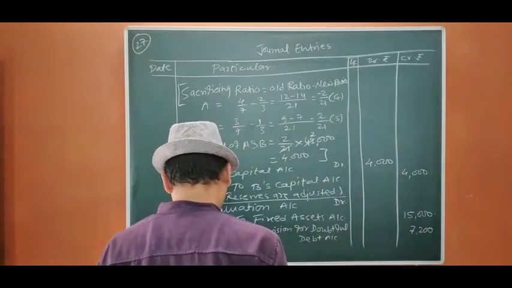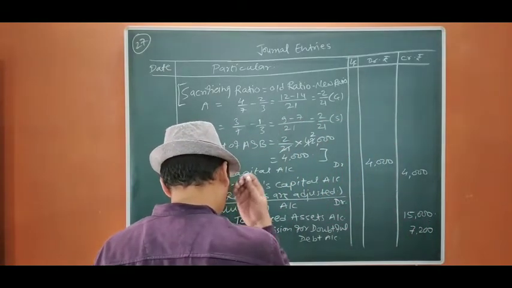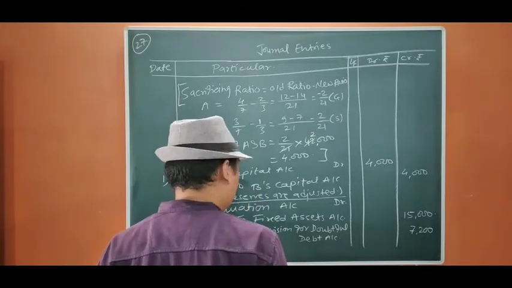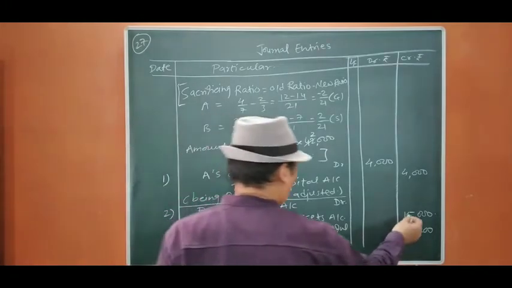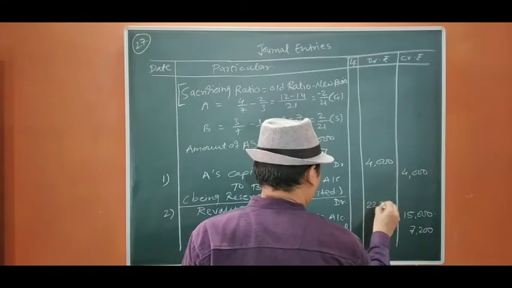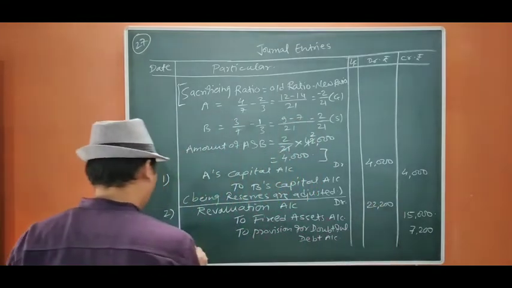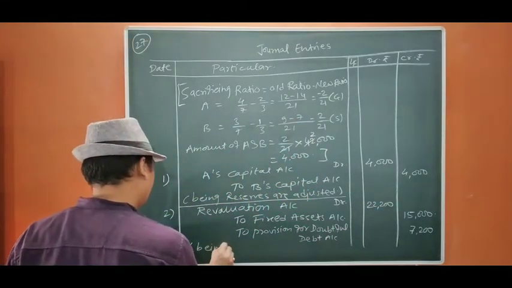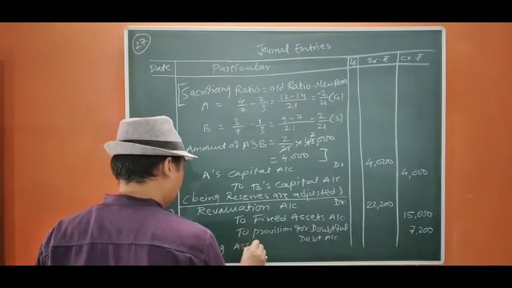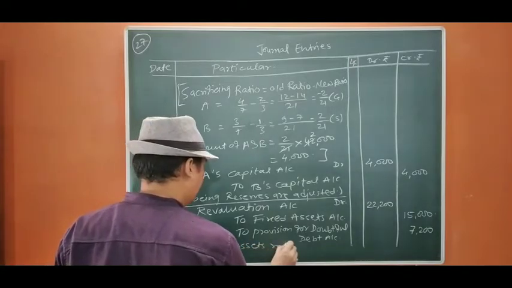And stock to be valued at 1,90,000. So there is a profit in stock, and in creditors also there is a profit. So the amount will be 22,200. Being assets revalued.